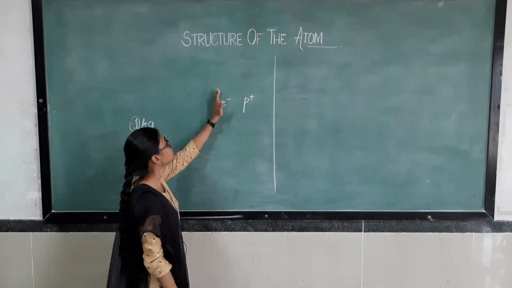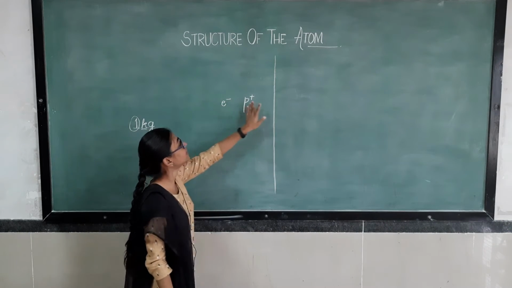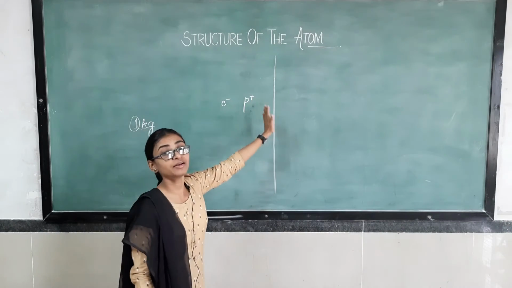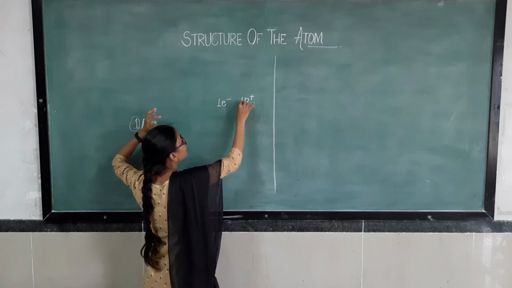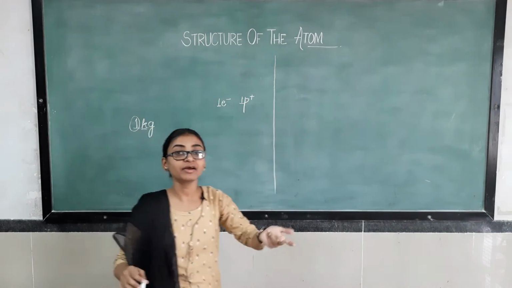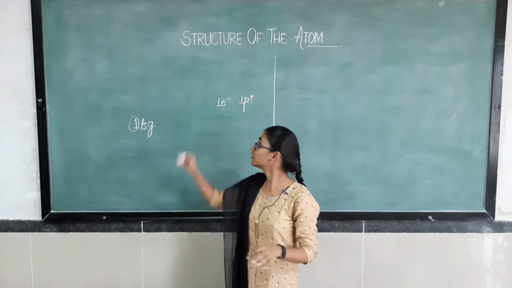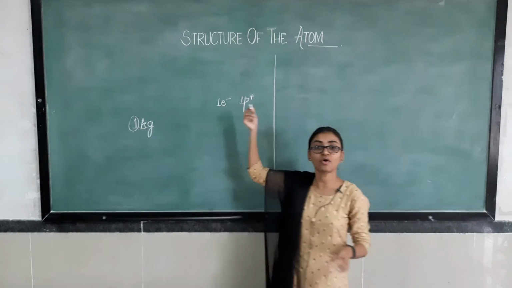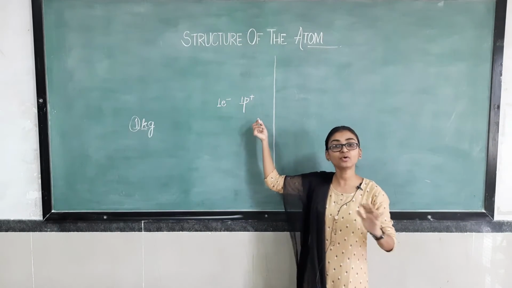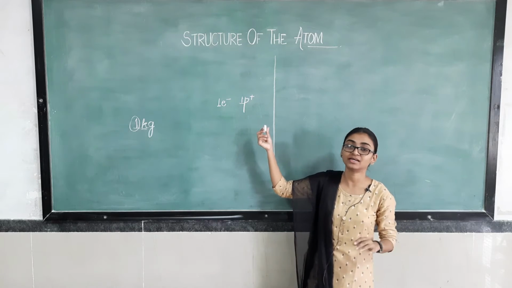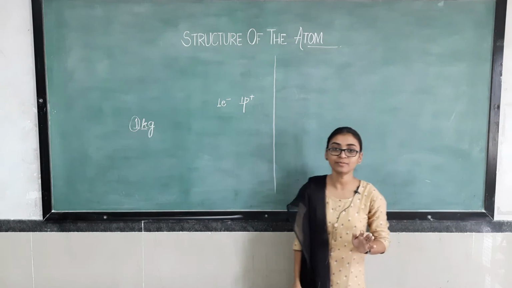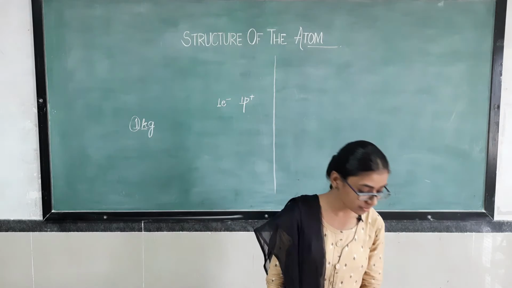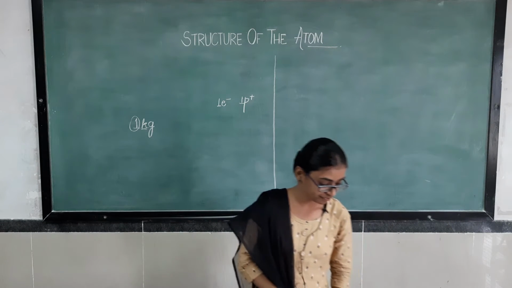If an electron has one negative charge, then a proton will have one positive charge. So from here we can say that the magnitude of electron and proton are the same, but only the signs of these particles are different. Okay, so is it clear with the magnitude? Yes. Now we'll move forward.